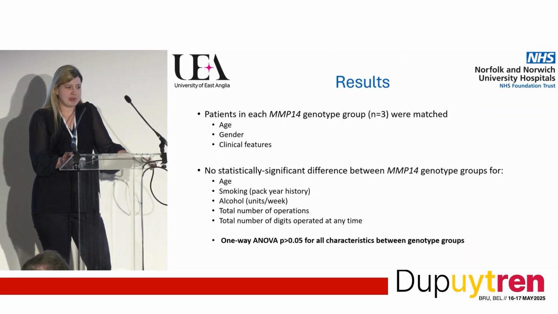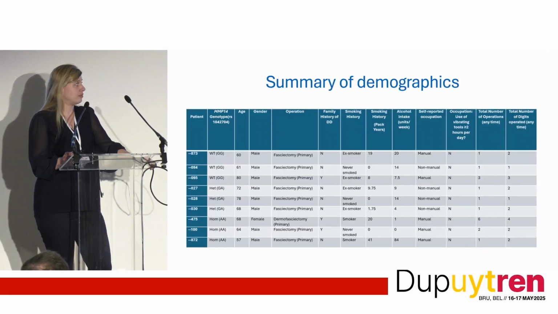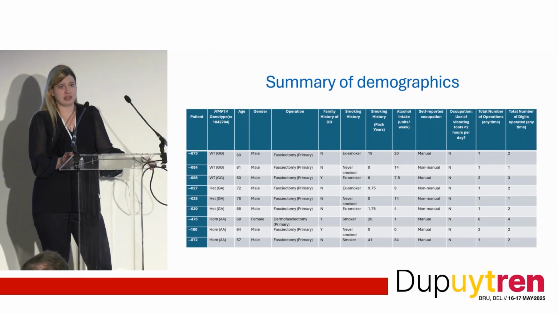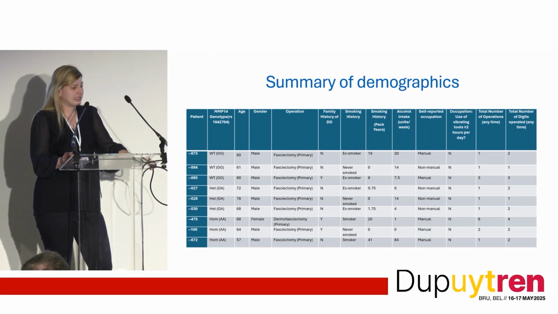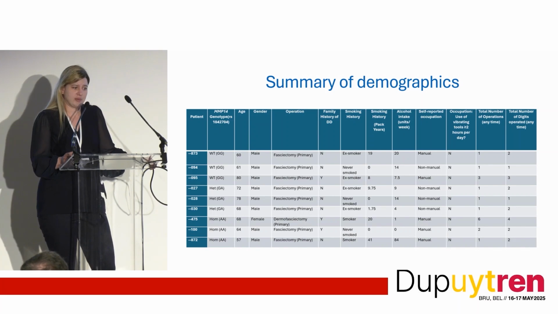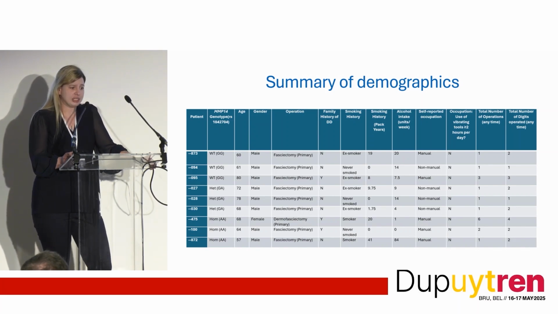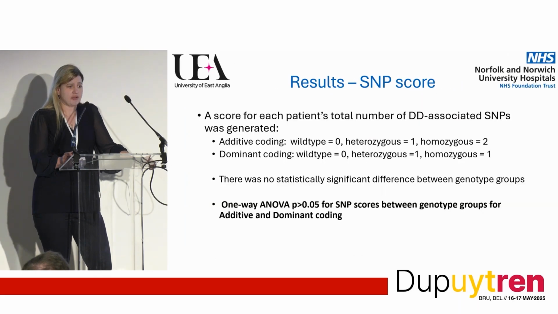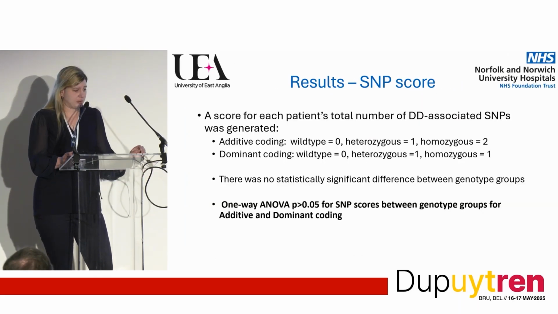So patients in each MMP14 group were matched according to age, gender, and clinical features, and there were no statistically significant differences between the MMP14 genotype groups for age, smoking, alcohol, number of operations, and number of digits operated. This is just a summary of the demographics within our study, and you can see that they're classic Dupuytren's patients with a strong male predominance, older age, and a mixture of different risk factors. However, overall, there wasn't any significance between our genotype groups.